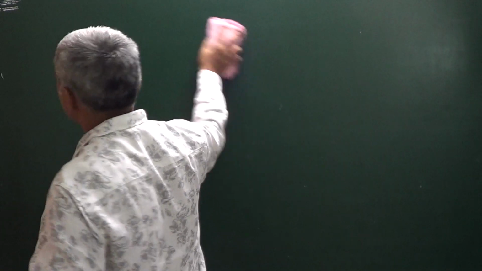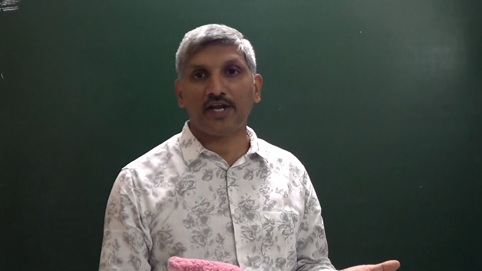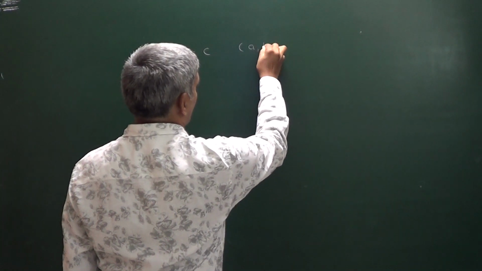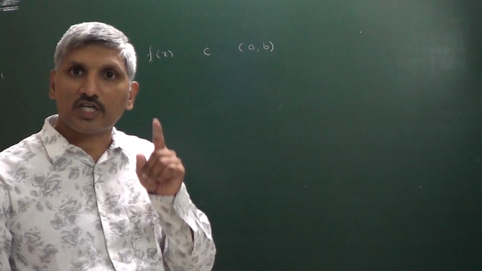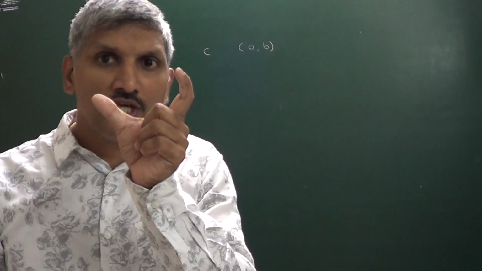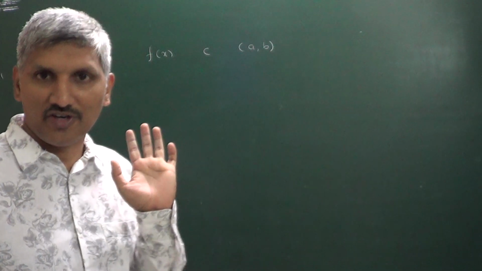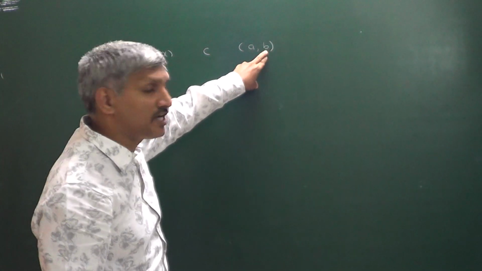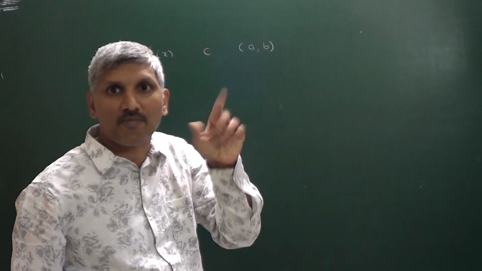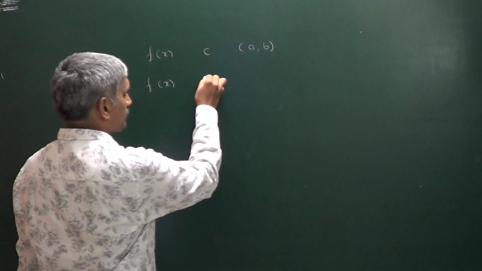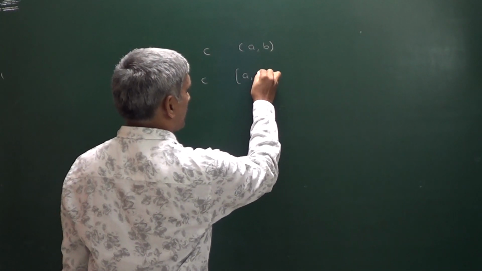Wherever the function is not defined, at that point also we can say the function is discontinuous. Function is continuous in open interval a comma b means that at any point in open interval a comma b the function must be continuous. Any point you take in between a and b, the function must be continuous at that point. But when can we say that a function is continuous in closed interval a comma b?